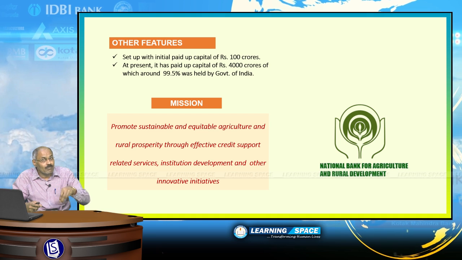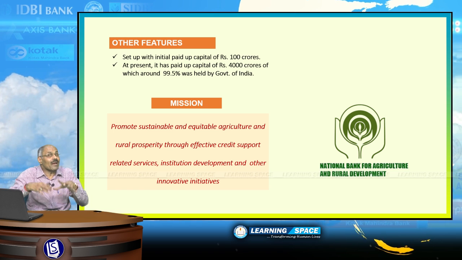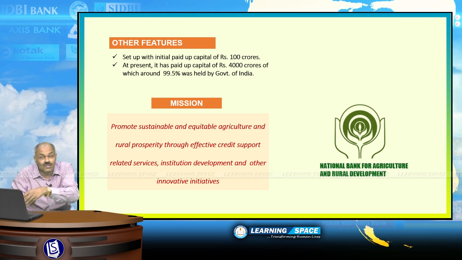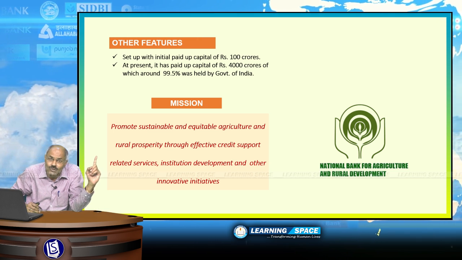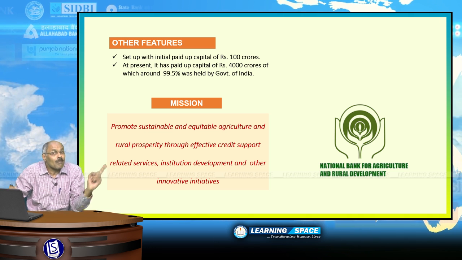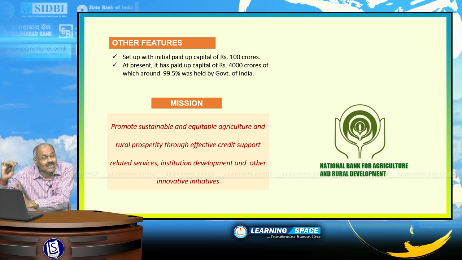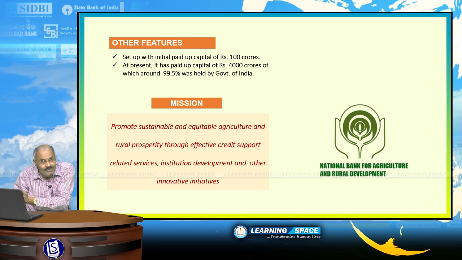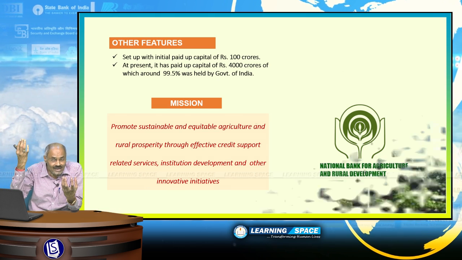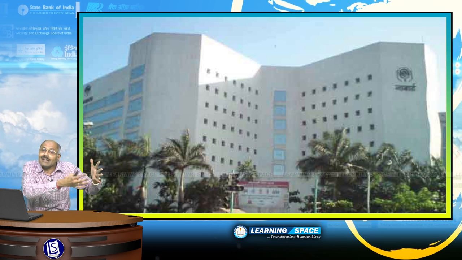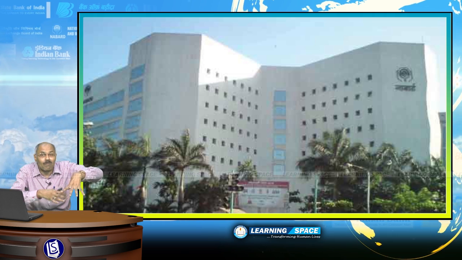Initially, NABARD was set up with the initial paid up capital of rupees 100 crores. Now at present, the paid up capital is around rupees 4,000 crores. So, this figure may change, but the fundamental point to note is that initially Reserve Bank of India used to hold substantial shareholding in NABARD, but now the entire shareholding, almost 99.6%, is held by Government of India. So, please don't forget, NABARD will not work under Reserve Bank of India. NABARD is a totally independent organization with almost 100% shares held by Government of India.